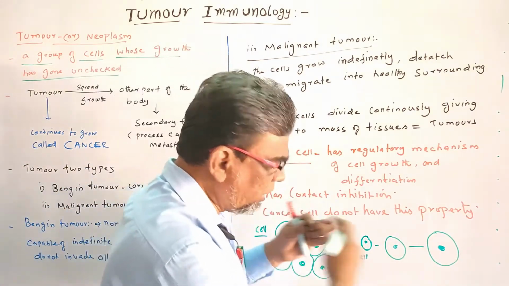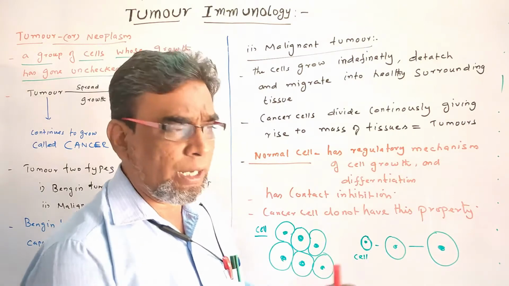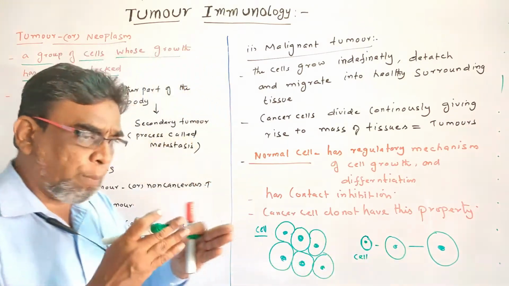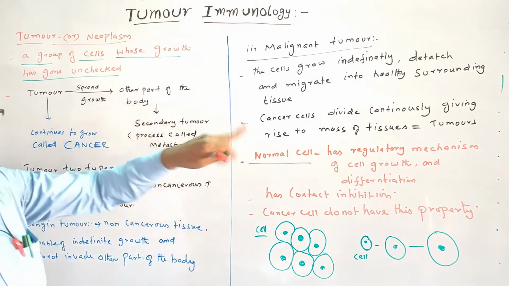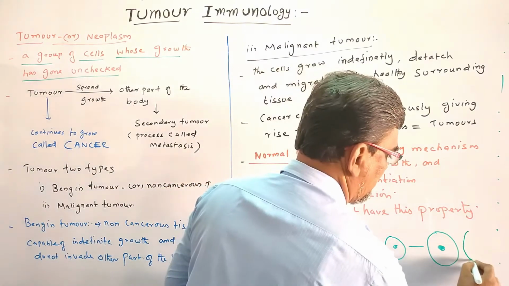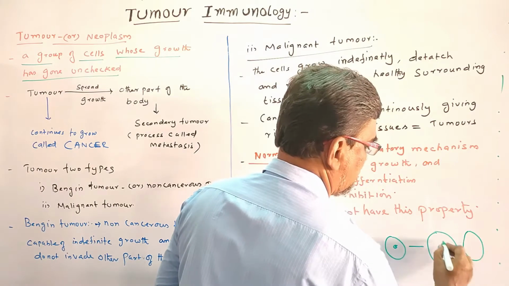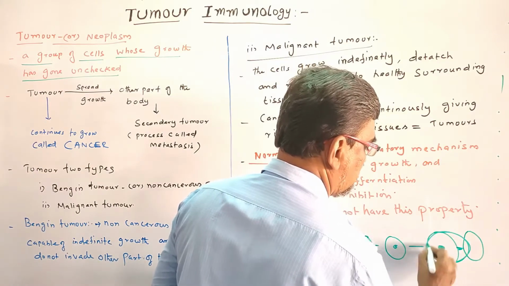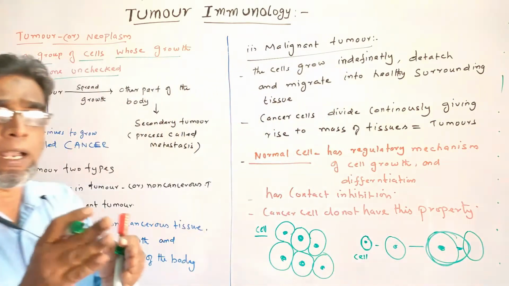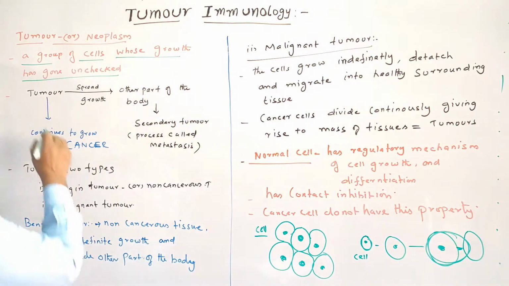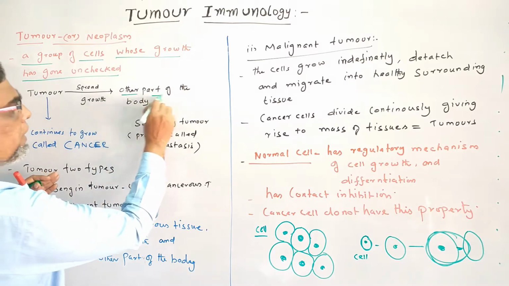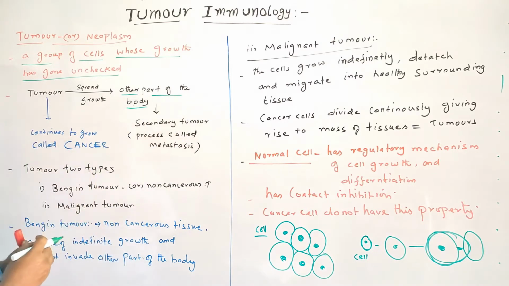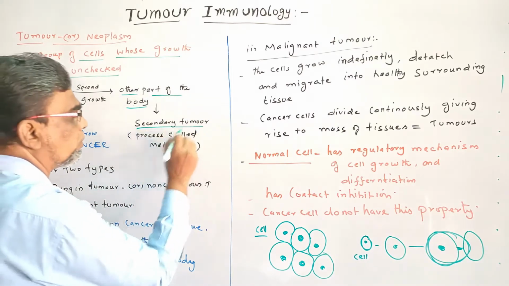So continuous growth takes place, and not only growth, it spreads to other parts of the body, to neighbouring cells, and disturbs them. The tumor spreads and grows to other parts of the body also, which is now called a secondary tumor.